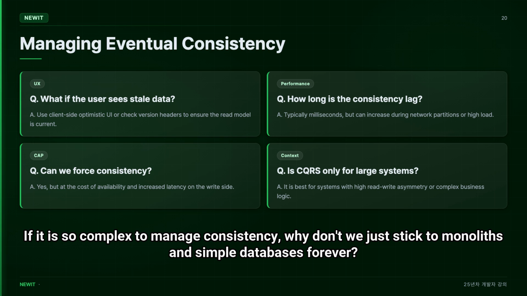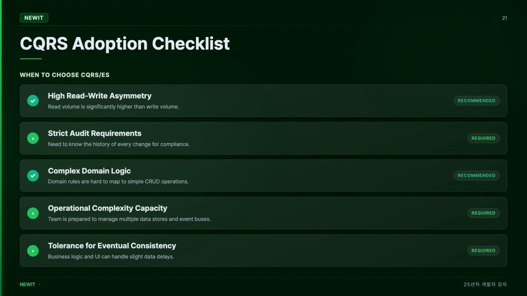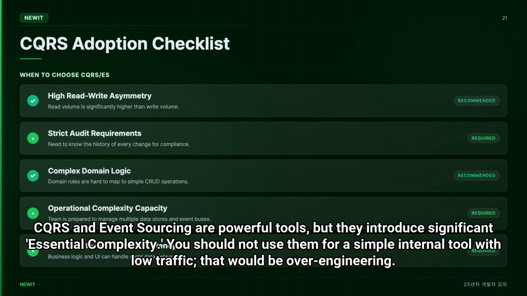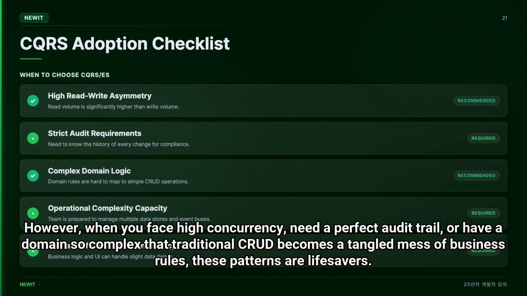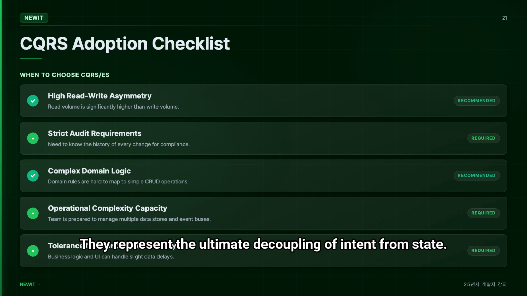If it is so complex to manage consistency, why don't we just stick to monoliths and simple databases forever? CQRS and event sourcing are powerful tools, but they introduce significant essential complexity. You should not use them for a simple internal tool with low traffic. That would be over-engineering. However, when you face high concurrency, need a perfect audit trail, or have a domain so complex that traditional CRUD becomes a tangled mess of business rules, these patterns are lifesavers. They represent the ultimate decoupling of intent from state.